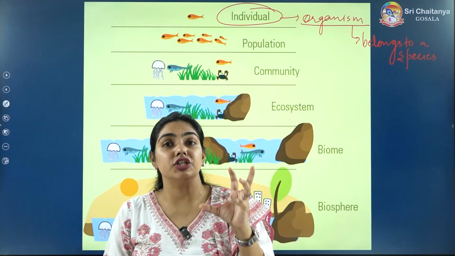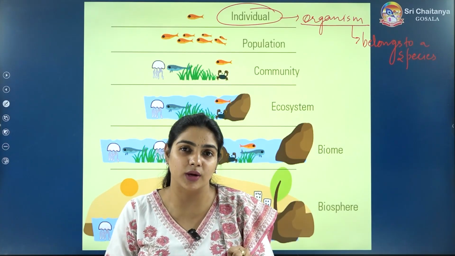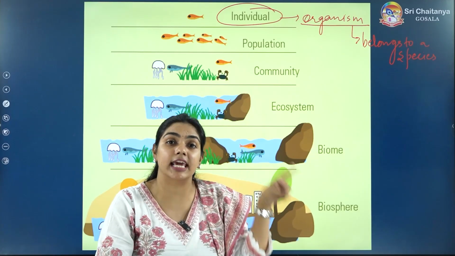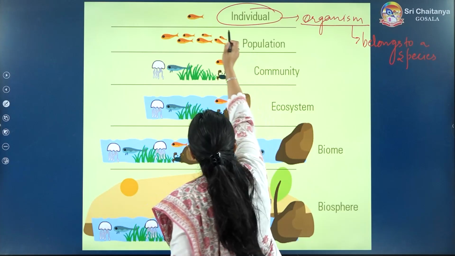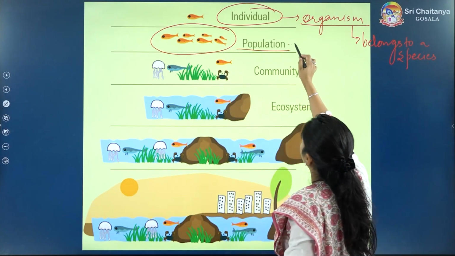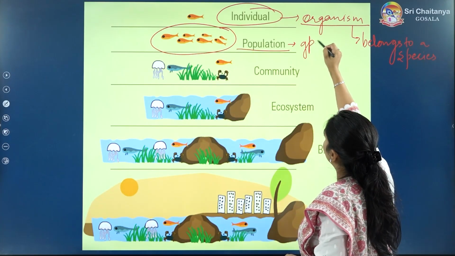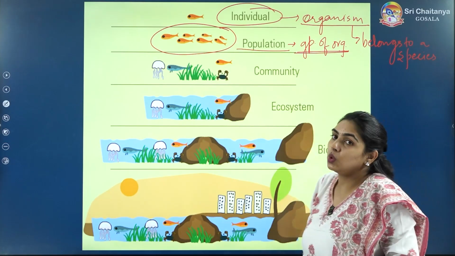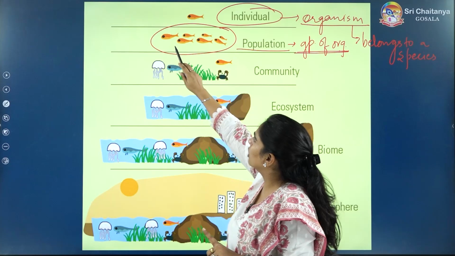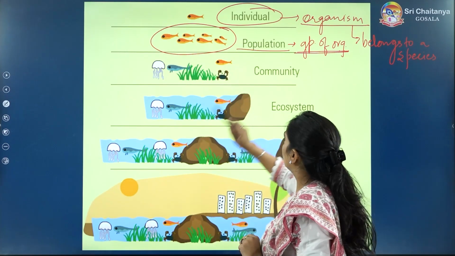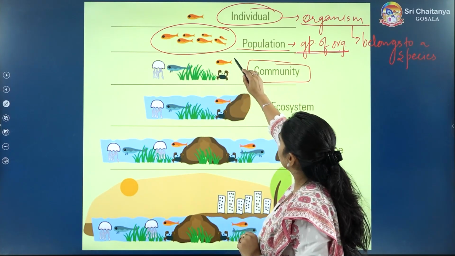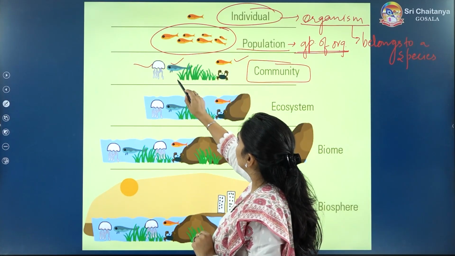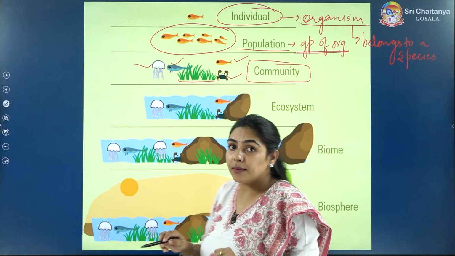That means population is a group of organisms. Population is a group of those organisms which all belong to the same species. So here you can see a group, all of the same species. But now in a community, you can see this organism, an octopus, a different type of fish, plants here, a crab here.